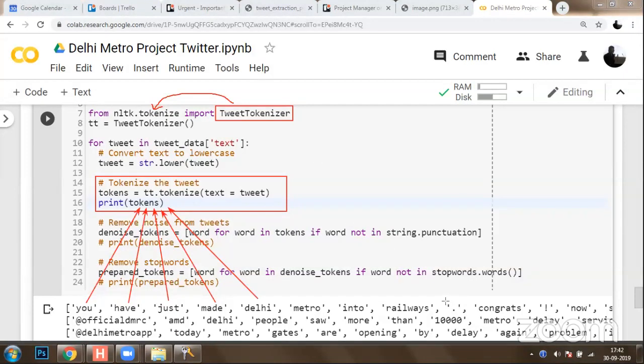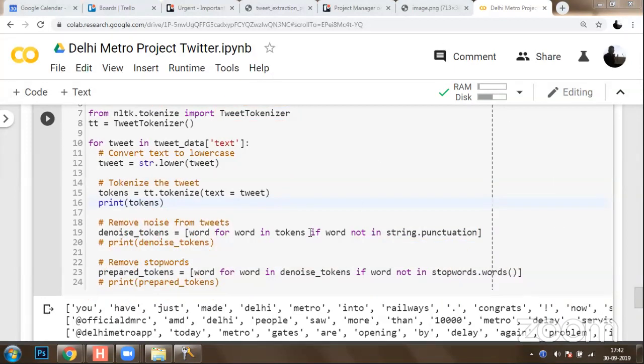Words are fine, but we have a dot character here and an exclamation mark here, which my computer may not be able to understand. So now we need to remove the punctuation. There is a library known as string, which contains all the punctuation marks. In case you want to specify any custom punctuation, you can do that. These are known as punctuation marks, which we are going to remove by writing a simple list comprehension.